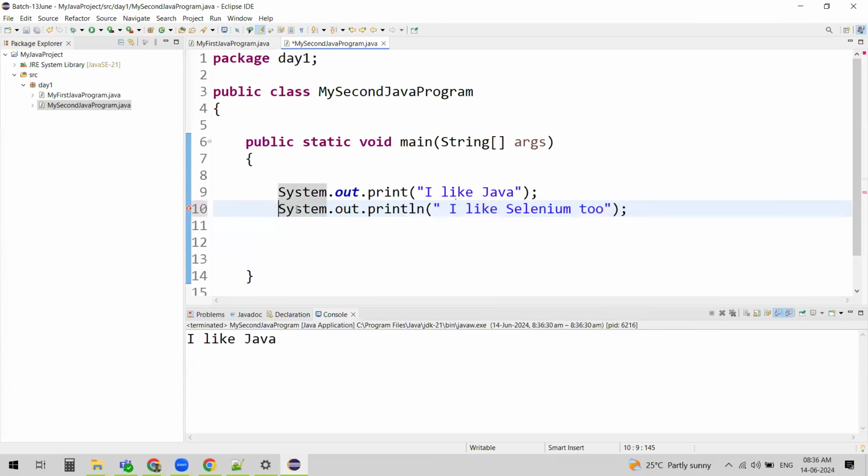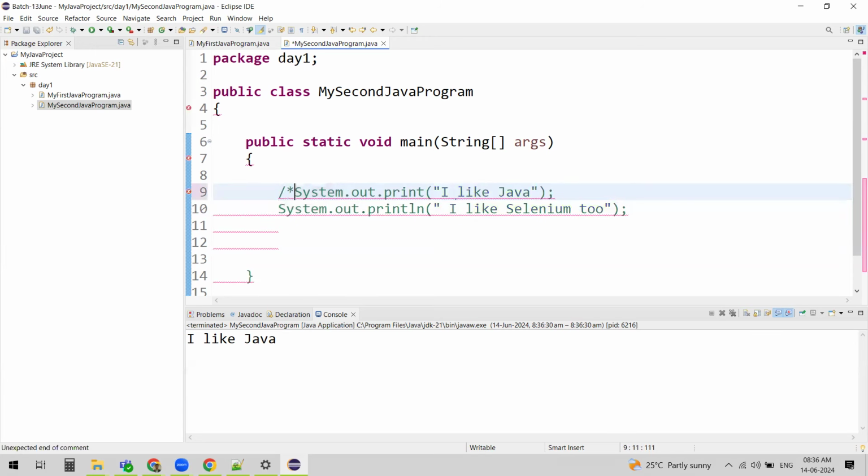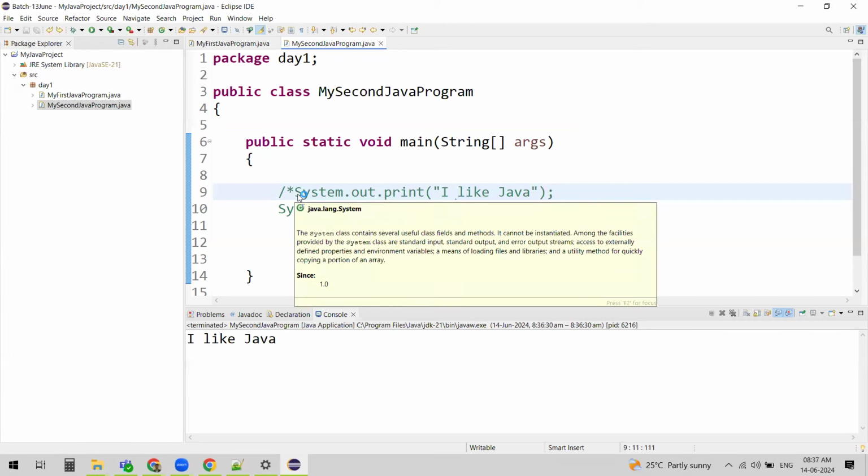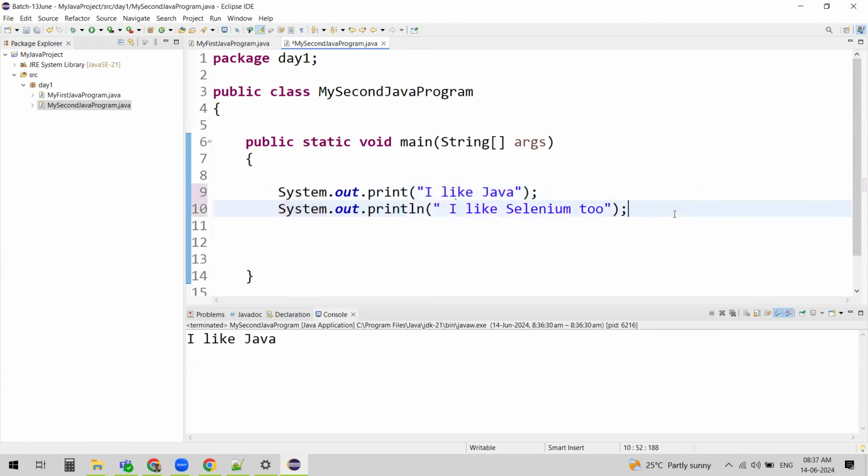Say for example, I wanted to comment multiple lines, say from 3 to 4 lines like that. In our case, 2 lines. So you can do it like this: slash star, and at the end, you end it with star slash. So this is the way you comment your lines of statements in Java, right?